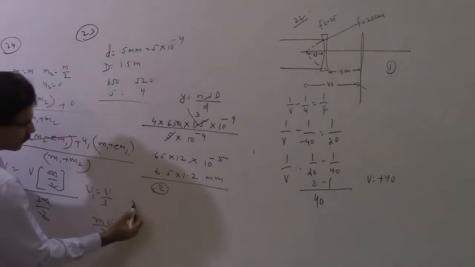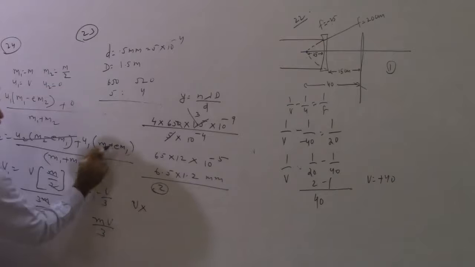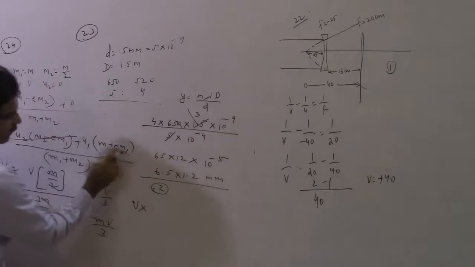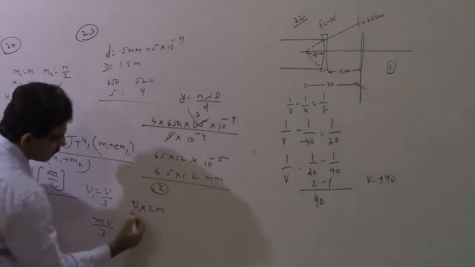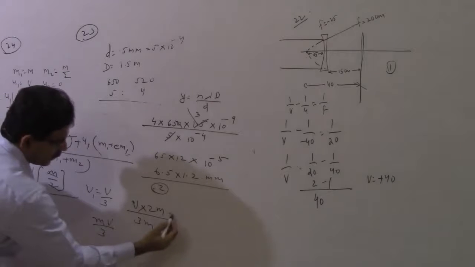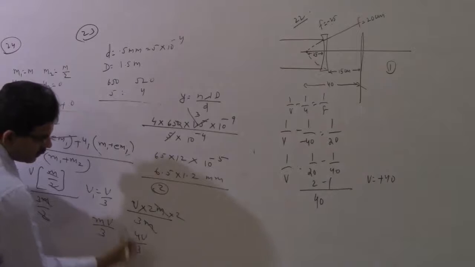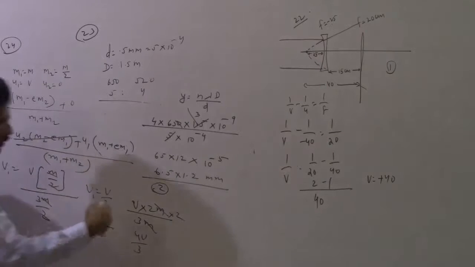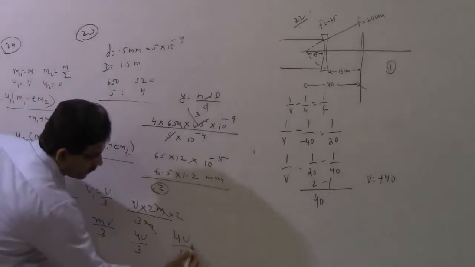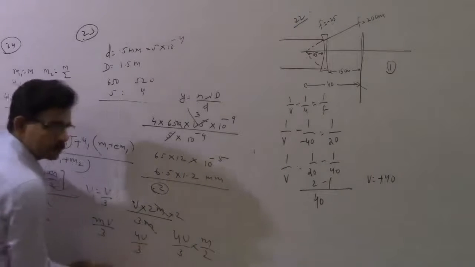So u1 will be v into, this will be 2 m1, and m1 will be 2m divided by 3m by 2. I can lose m with m, so this will be 4v by 3. Okay, but what will be the momentum? 4v by 3 into m by 2, right?